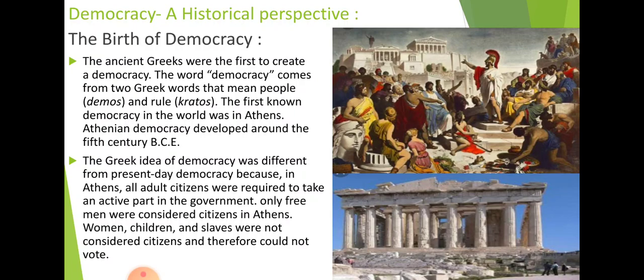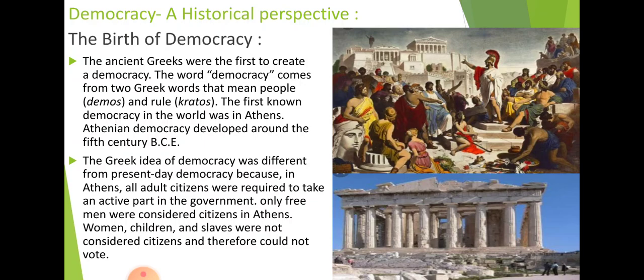So this is the first example that we get from the 5th or 6th century, that means more than 2600 years, or 2500 years back from today's time. So this was the first example.